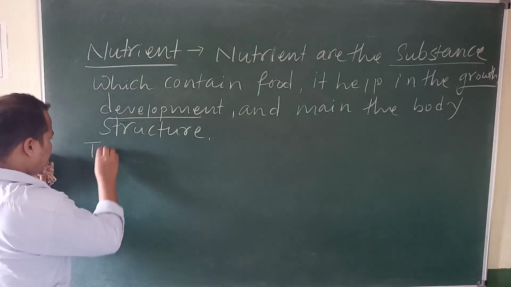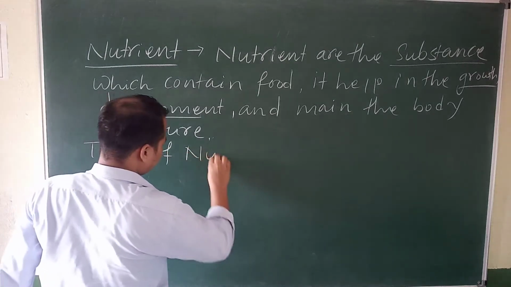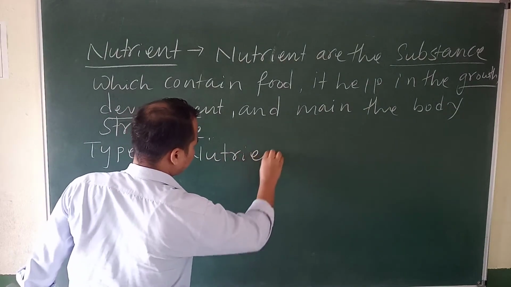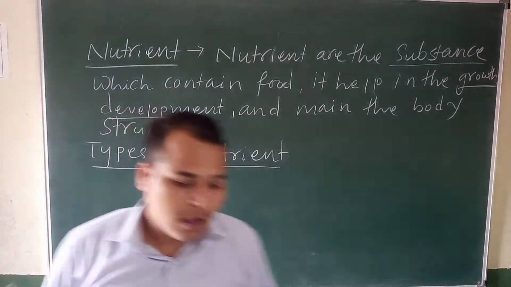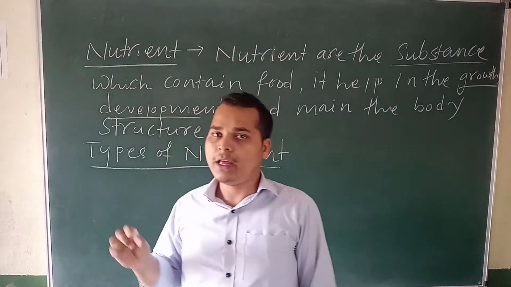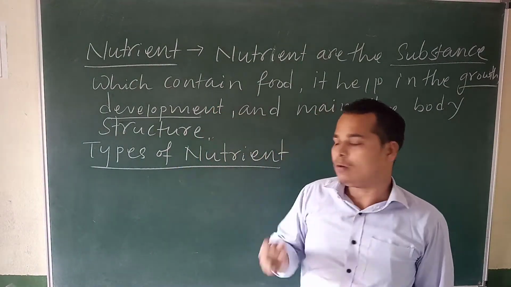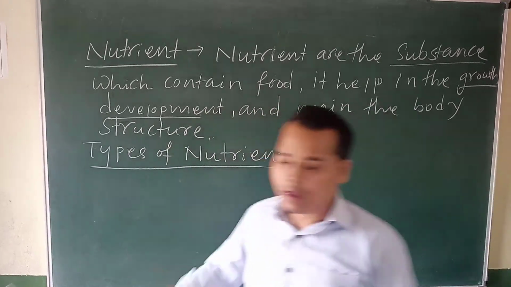Types of a nutrient. So nutrients are divided into 5 types. So first I will write one formula, one trick. In that trick you have to remember the 5 nutrients.